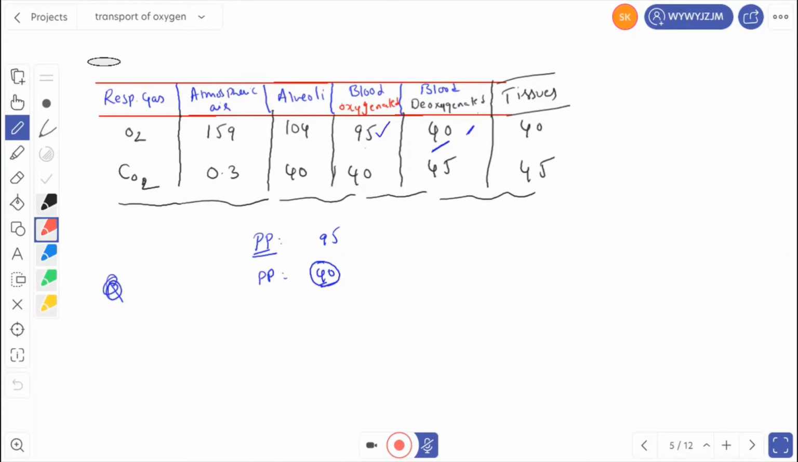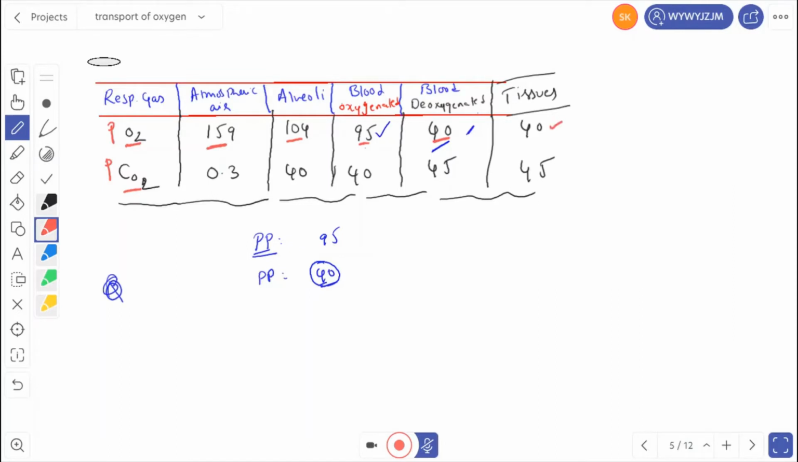Now let us see the respiratory gases and their partial pressures at different locations. Just now we calculated the partial pressure of oxygen. This is the PO2, this is the PCO2. Partial pressure of oxygen in atmospheric air is 159 mmHg. And in the alveoli of the lungs, it is 104. In oxygenated blood it is 95 mmHg, in deoxygenated blood it is 40 mmHg, and in tissues it is 40 mmHg.